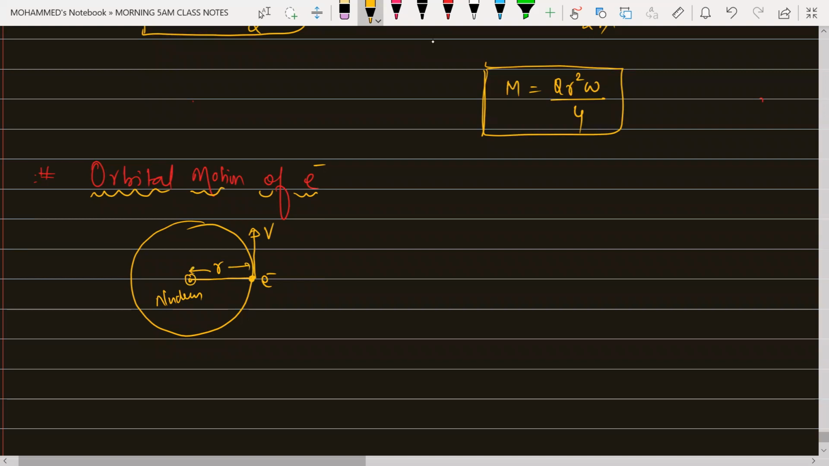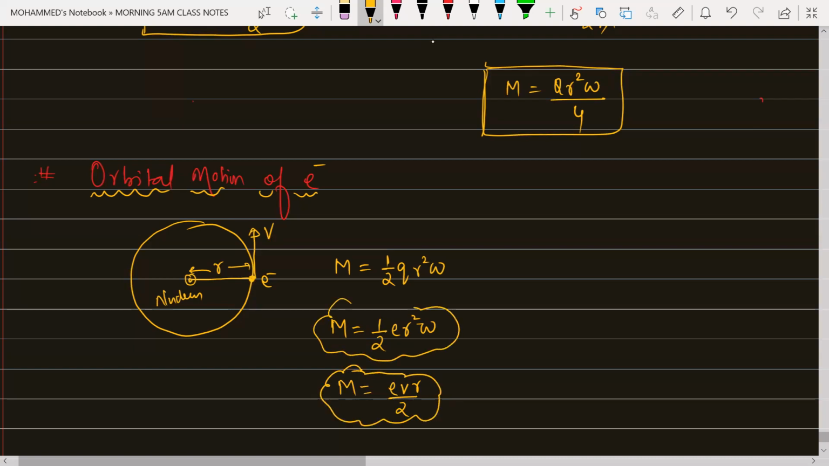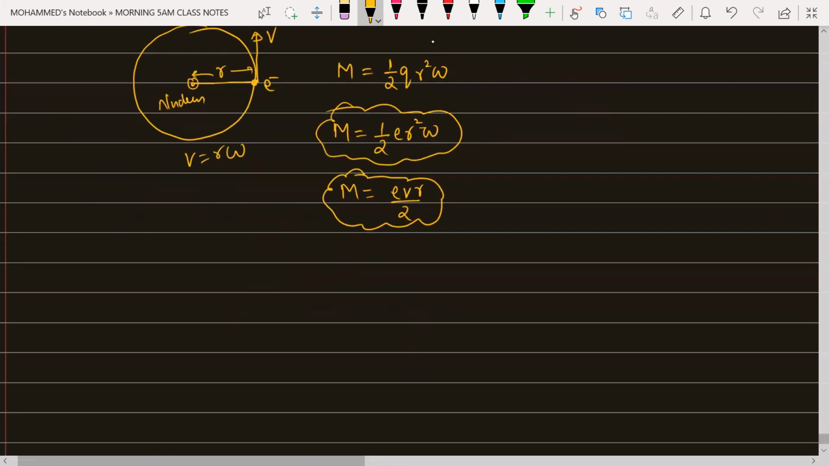So for an electron, the magnetic moment, we just derived the formula: M is equal to half into charge on that particle, Q, into r squared into omega. In terms of the charge of the electron, capital M is equal to half, charge of electron represented by small e, into r squared into omega. In terms of velocity, this will become e v r divided by 2, because v is equal to r into omega, so omega is equal to v by r. You can simplify that and write it out.